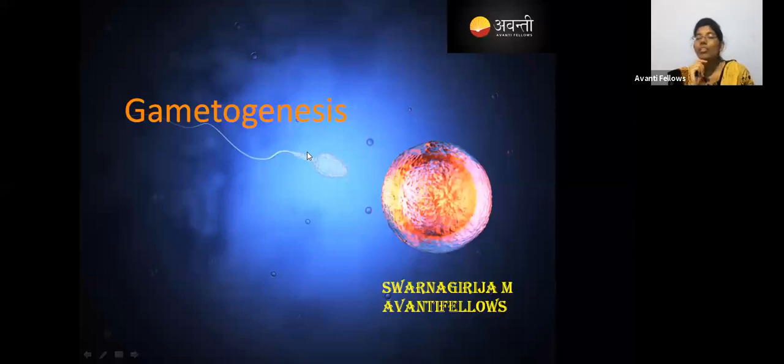A germ cell. Yes, in the seminiferous tubules there is a germ cell. That germ cell is going to produce, very good, a sperm, right? In the same way, in the females also, there is a cell that is going to develop as an egg. But here you can observe the difference in the image.